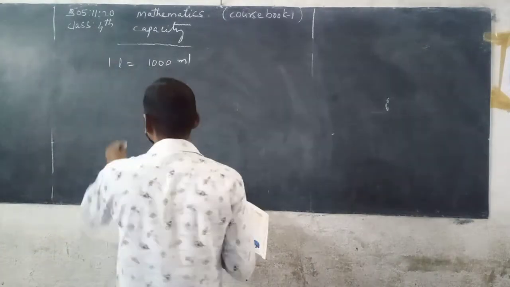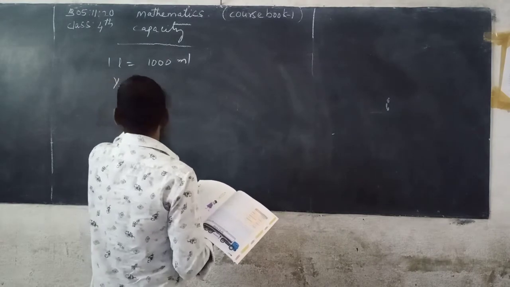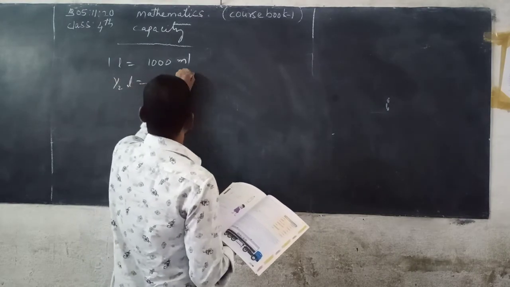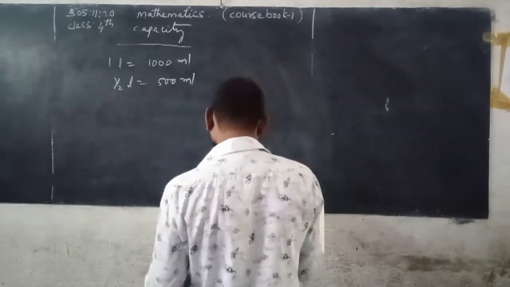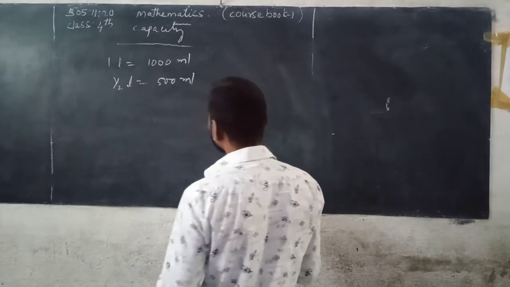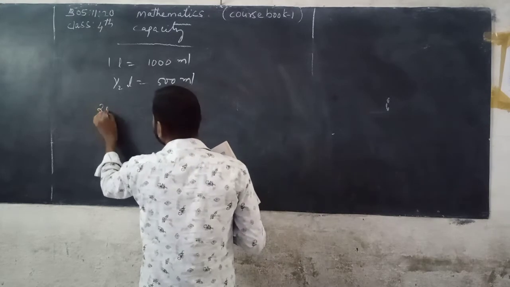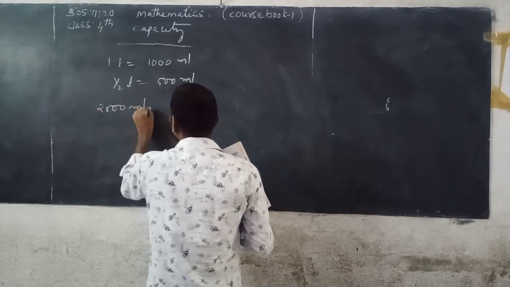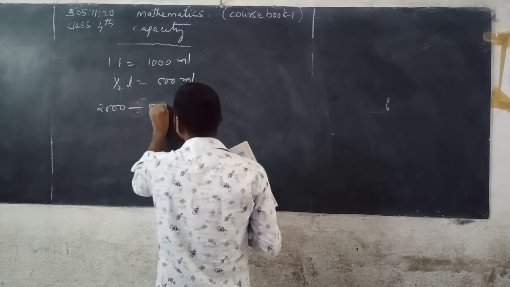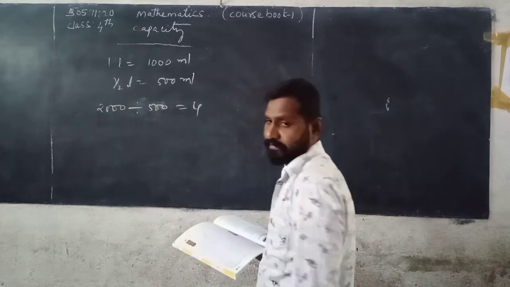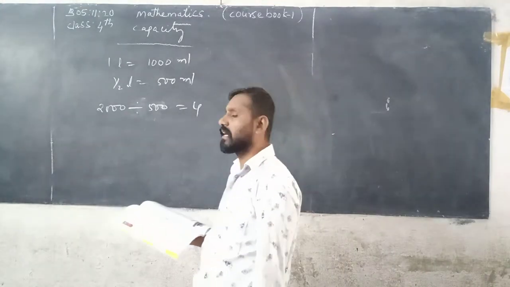So how many are needed? 2000 milliliters divided by 500, so you can get 4. 500 plus 500 plus 500 plus 500.